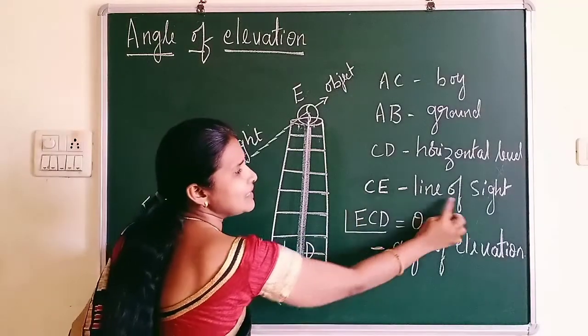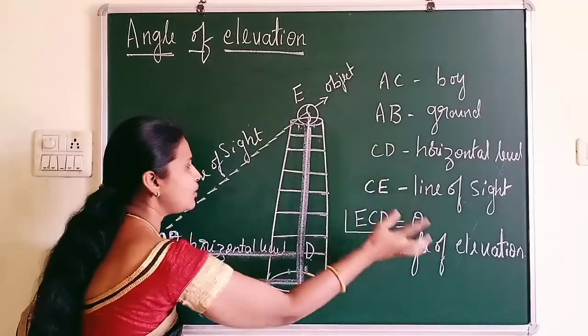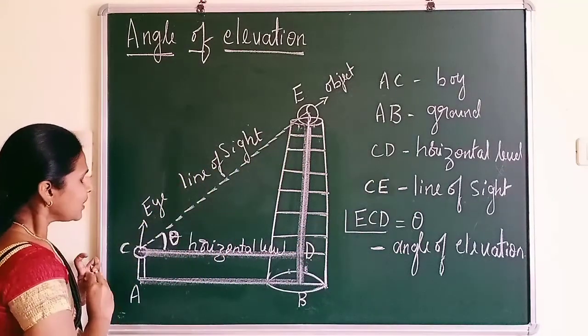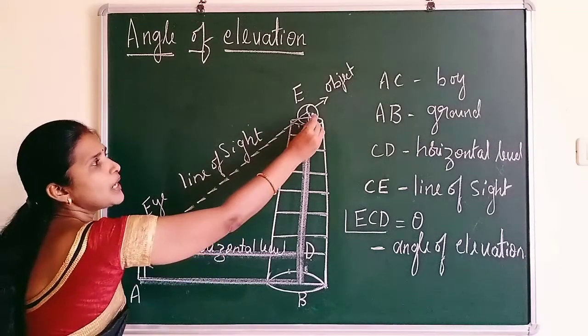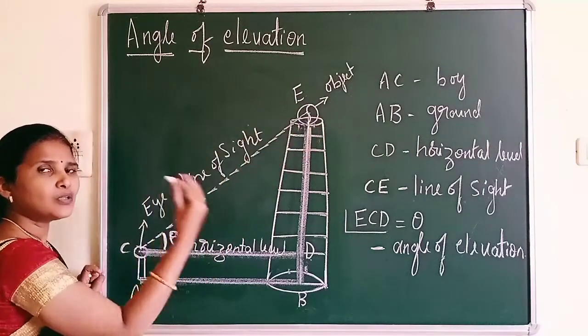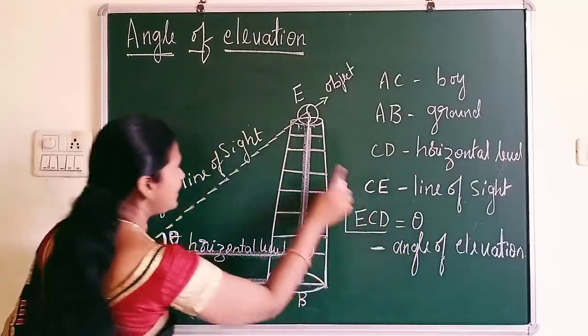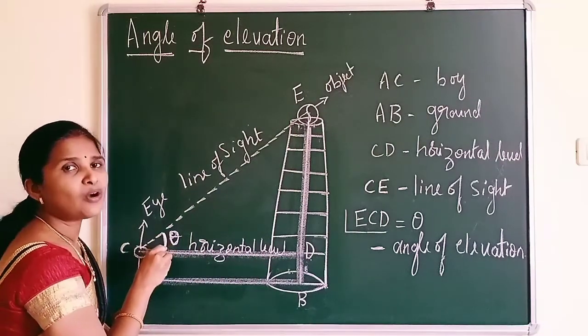Next comes CE. CE is what? Line of sight. What is line of sight? Line of sight is the distance between an eye of an observer to an object where an observer is looking at. Next, last, that is angle ECD. ECD is nothing but angle of elevation.